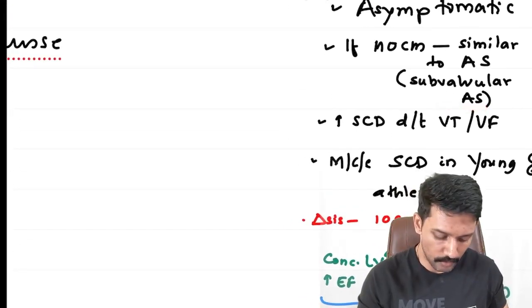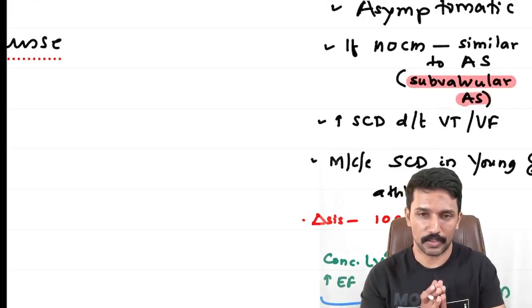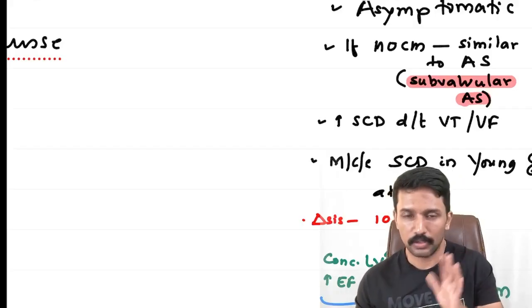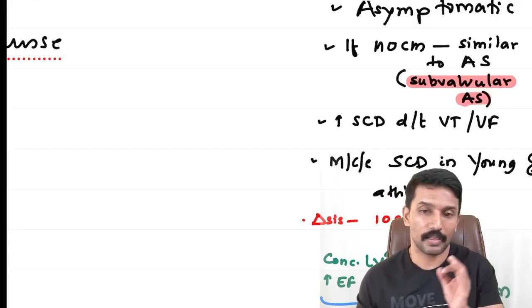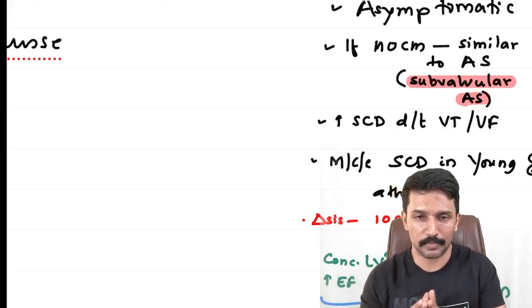Another important point I want you to remember, because this is a close differential diagnosis for aortic stenosis, is subvalvular aortic stenosis. It's a close differential diagnosis for AS. Symptoms are very similar. How do you differentiate? In AS alone, you will not get pulsus bisferiens. In hypertrophic cardiomyopathy, you may get pulsus bisferiens, two systolic peaks.